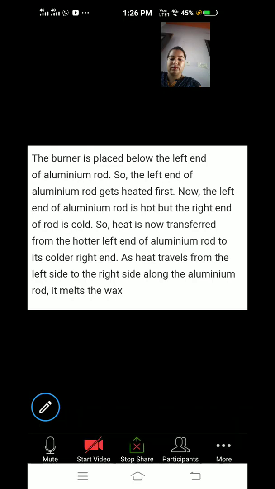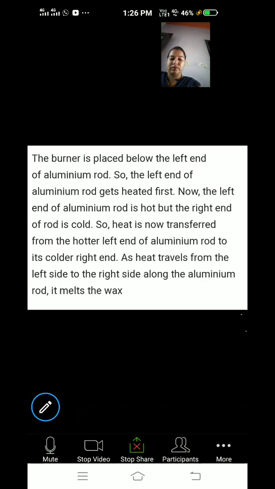This is the leftover part. The burner is placed below the left of the aluminium rod, so the left end of the aluminium rod gets heated first. Now the left end of the aluminium rod is hot, but the right end of the rod is cold. So heat is now transferred. I have already told you, heat will always transfer from the hotter end to the colder end.